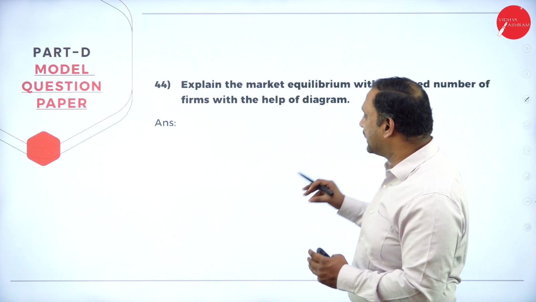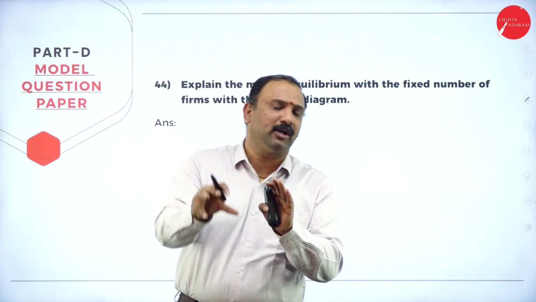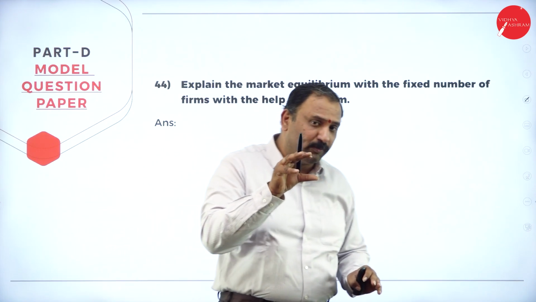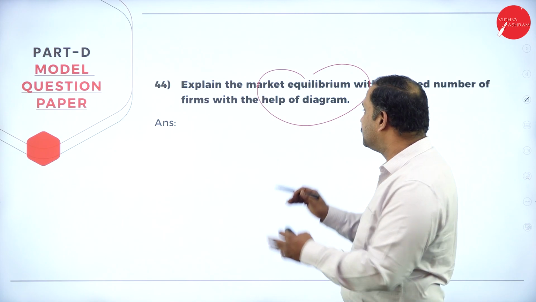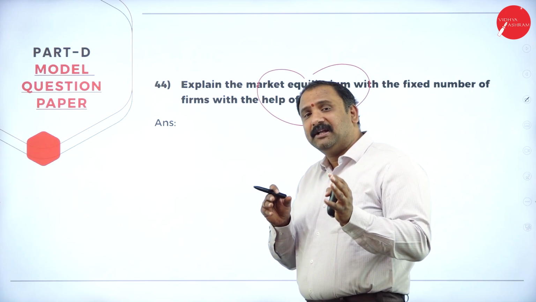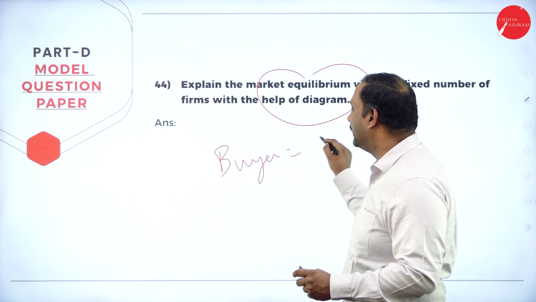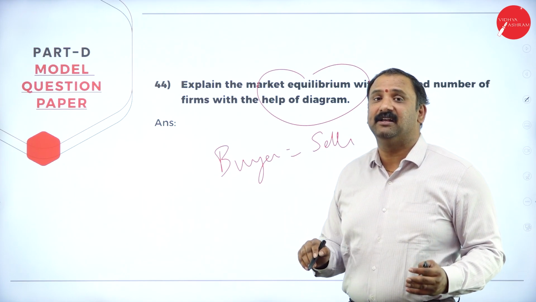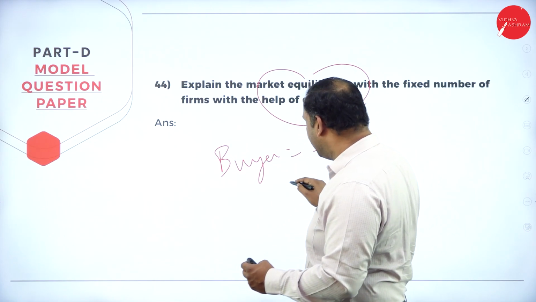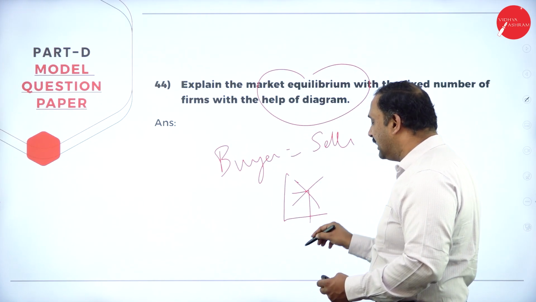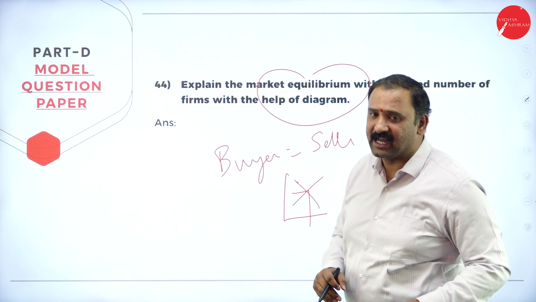Followed by explain market equilibrium. So now you're able to see that chapters 4, 5 and 6 gather a lot of importance in the 6 markers where you will be able to score maximum marks. Explain the market equilibrium with a fixed number of firms, which is very, very important. Why? Because the moment the market attains equilibrium, that means the buyers and sellers are coming together. Buyers are equal to sellers. If the number of buyers is more or the number of sellers is more, there will be a non-equilibrium position. But the moment the buyers and sellers have come together, we reach an equilibrium point altogether. So that's exactly where we are going to talk about it with the help of a diagram here.